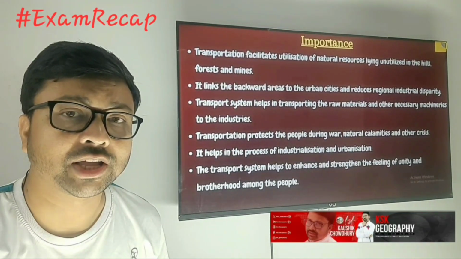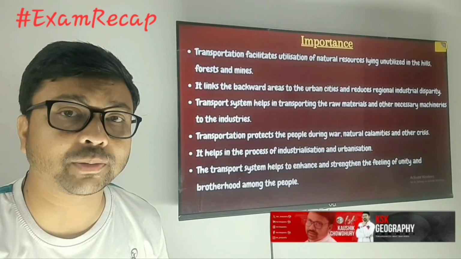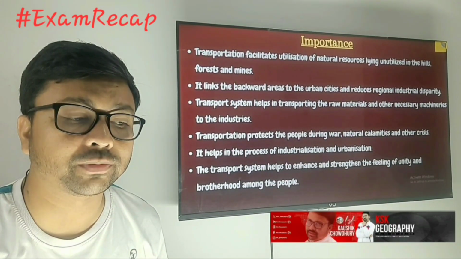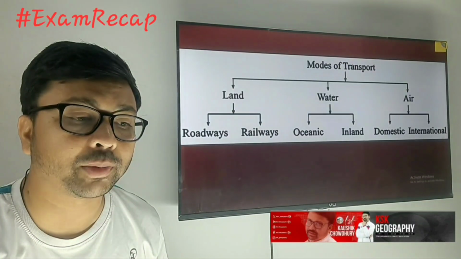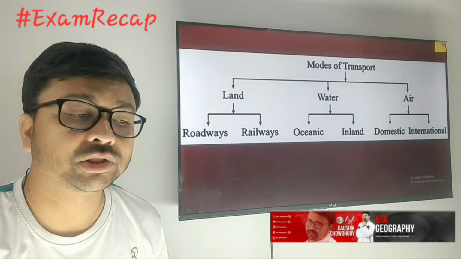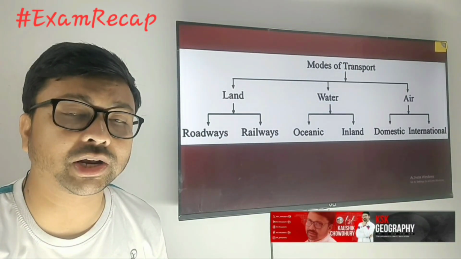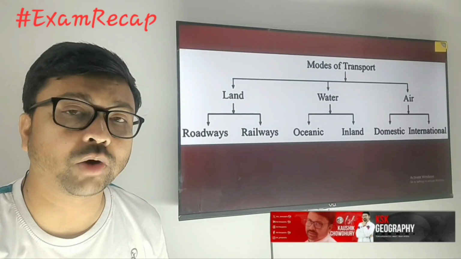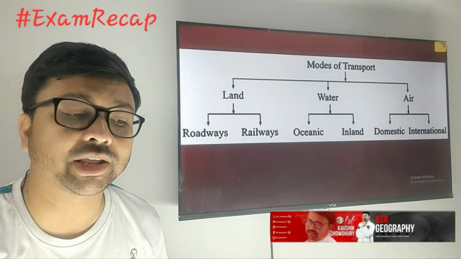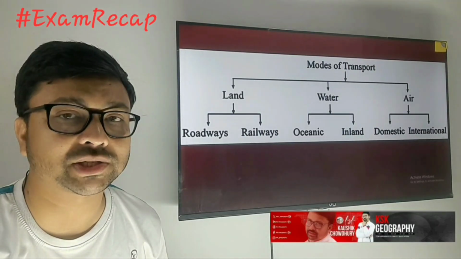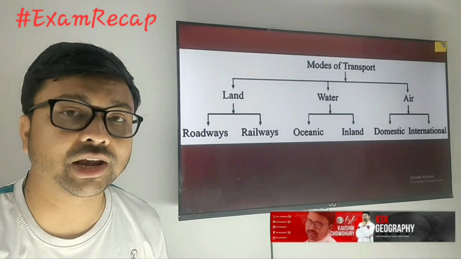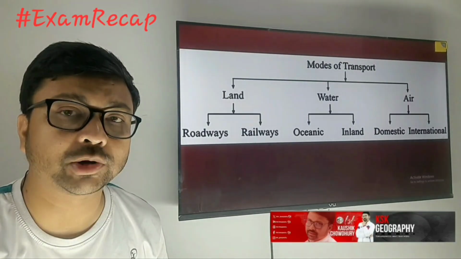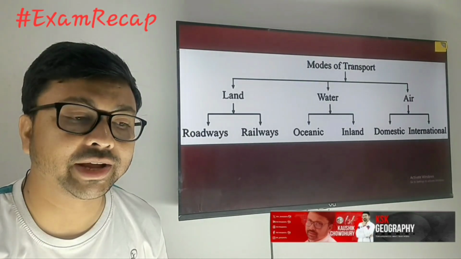You will notice that in cities or urban areas the transportation system is better. That's why they are growing fast. Right now you need to know about the modes of transport. There are three domains: land, water and air. On land we have roadways and railways. In waterways we have oceanic waterways, which are basically for international trade, and inland waterways, within the country. Next, airways also have two types, domestic and international.